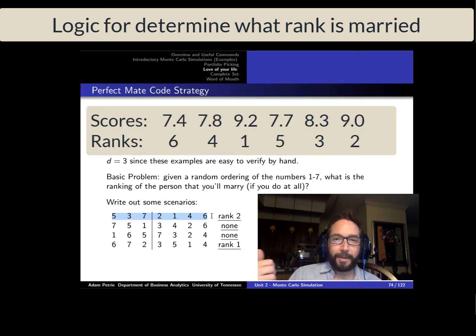So someone's going to be the overall best match. We're going to give them a rank 1. Someone's going to be second best, we'll give them a rank 2. And so equivalently, instead of dealing with the overall ratings between 7 and 10 themselves, we can imagine just having the ranks of the individuals that we're dealing with here.